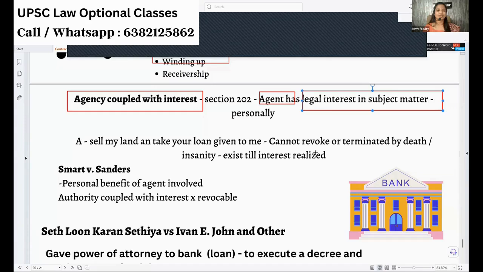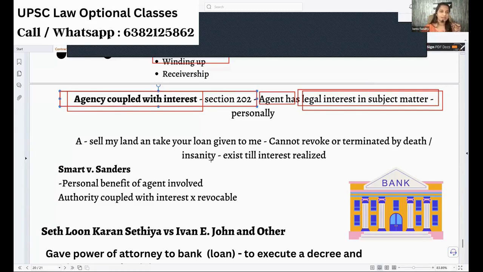So I'm telling Nandita that, see, you are a very good land dealer, and I come up with an agreement. You be my agent. You sell this land for crores, take your 5 lakh rupees and your remuneration percentage also, and return the money back to me. Now Nandita is my appointed agent. She has a legal interest in the subject matter, because only when she sells can she get the money. So this is called agency coupled with interest, given under section 202.